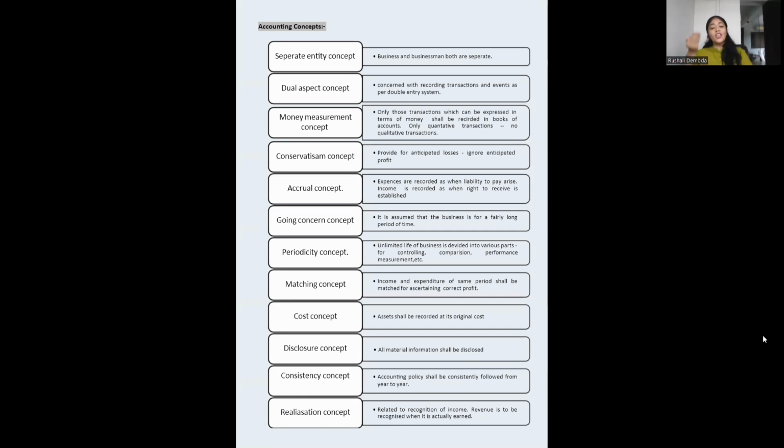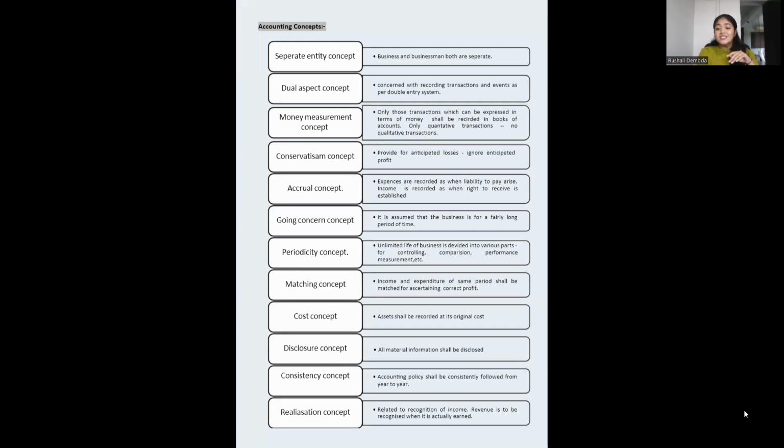Okay. Then comes cost concept. Assets should be recorded at their original cost. We always record the assets at original cost, not at the fair value or NRV value. Okay. Then comes your disclosure concept. All the material information, the things that are important, all these things have to be disclosed. The users of the financial statement should have the information about your business. Material means important information about your business. That all should be disclosed.